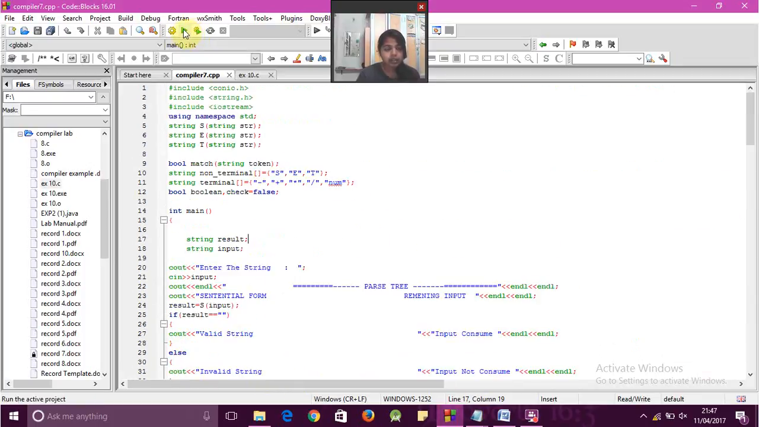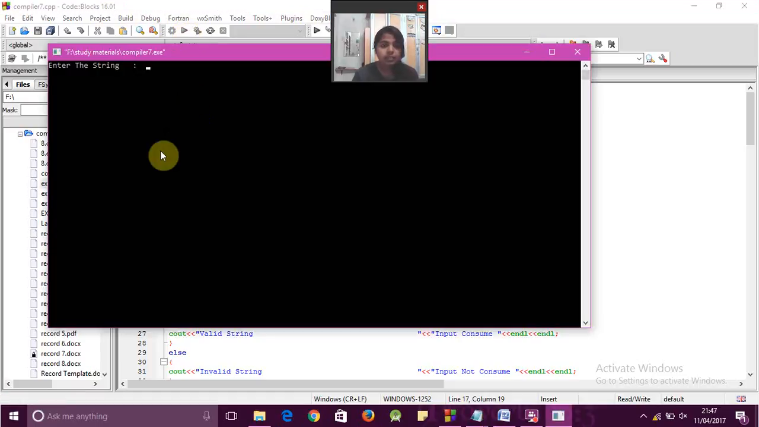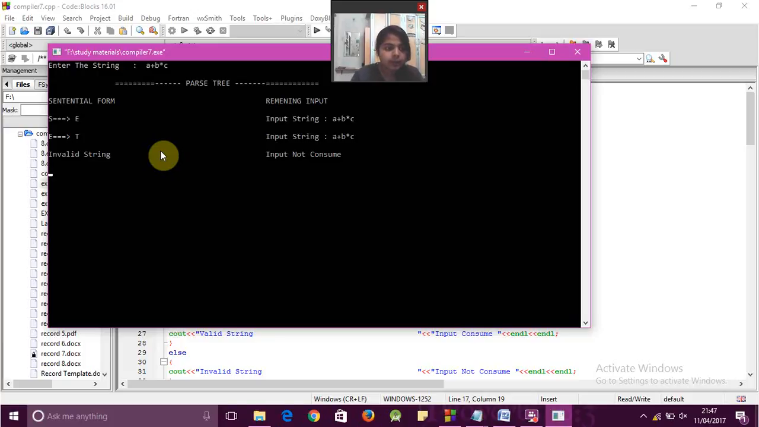Now my program is asking to enter a string. Now I'm entering the string a plus b star c. It's giving the sentential form as S gives E, E gives T. It's an invalid form, the input not consumed, because the input string is a plus b star c, and our sentential form is different.